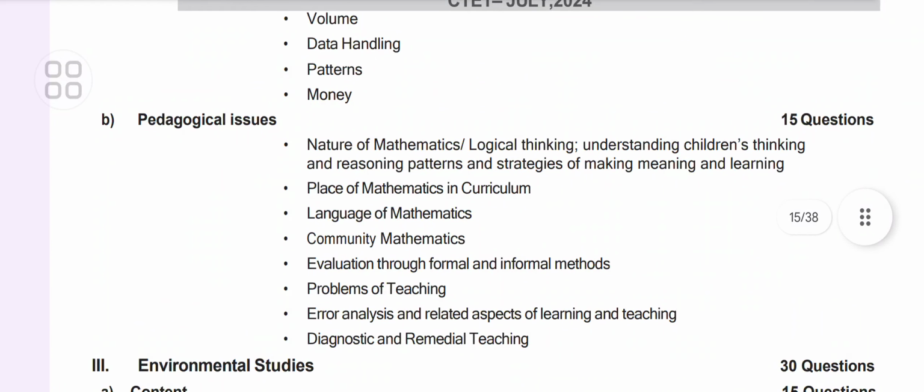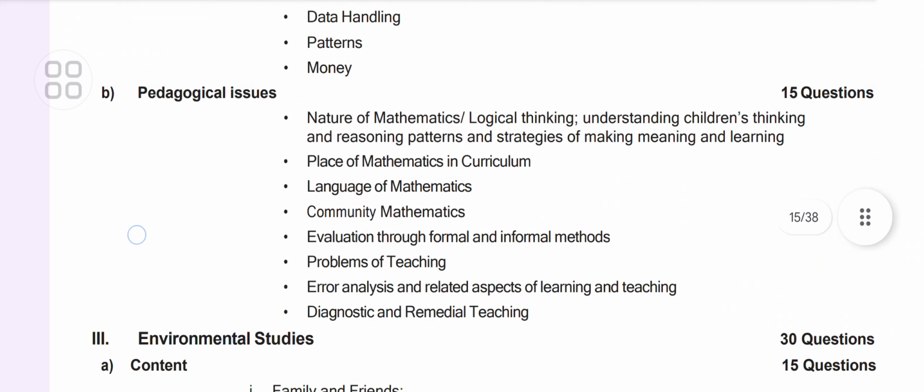Pedagogical issues: nature of mathematics, logical thinking, understanding children's thinking and reasoning, pattern and strategy of making meaning and learning, place of mathematics in curriculum, language of mathematics, community mathematics, evaluation through formal and informal methods, problems of teaching.